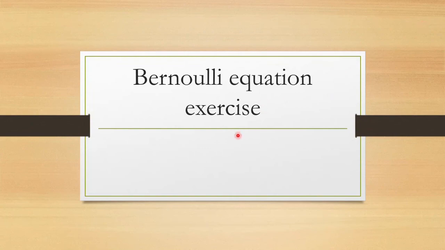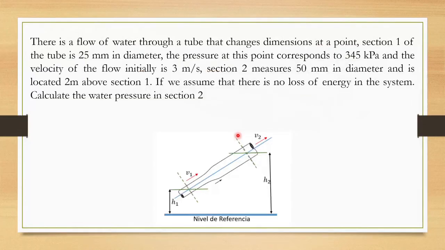Now, an exercise on the Bernoulli equation, which has the following statement. There is a flow of water through a tube that changes dimension at a point. Section 1 of the tube is 25 millimeters in diameter.